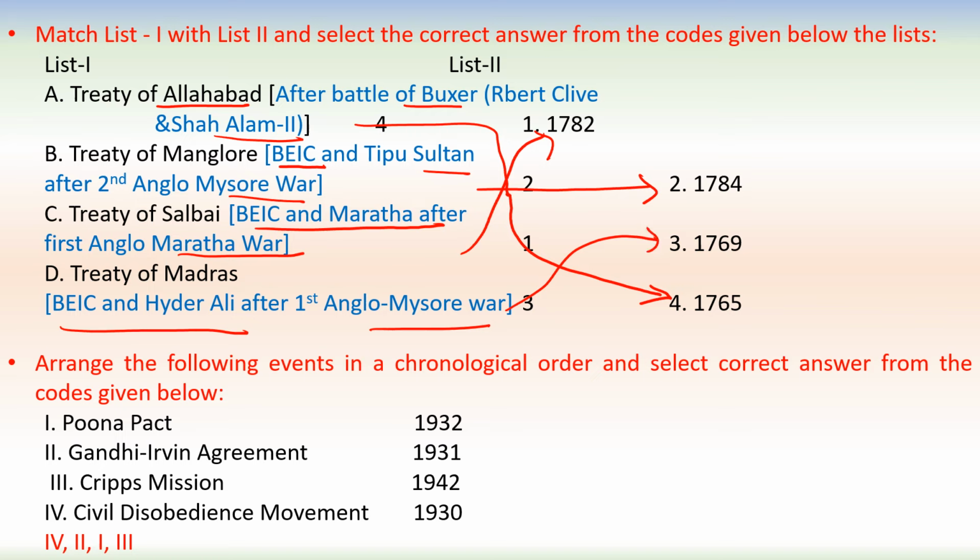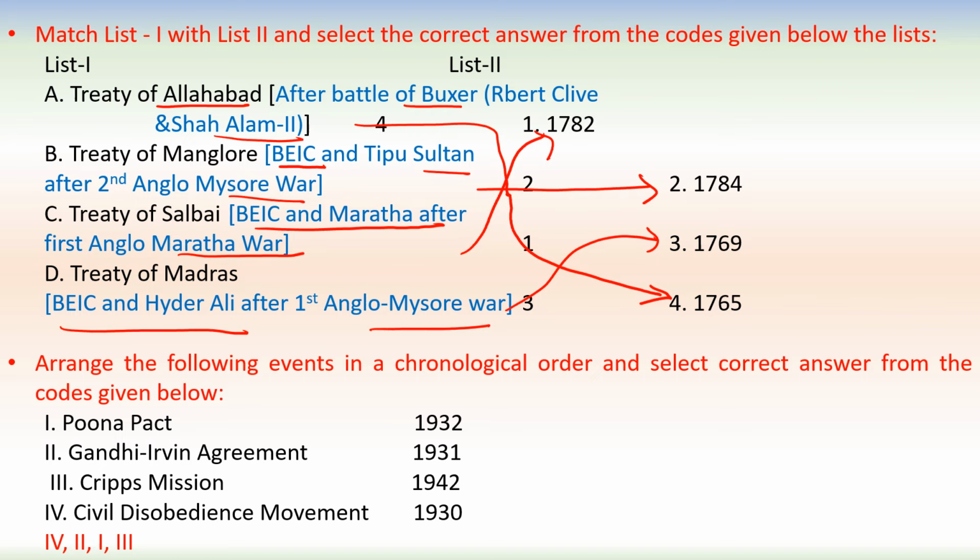So this is our match. Treaty of Allahabad, 1765. Treaty of Mangalore, 1784. Treaty of Salbai, 1782. Sorry, Treaty of Madras, that was signed in 1769.